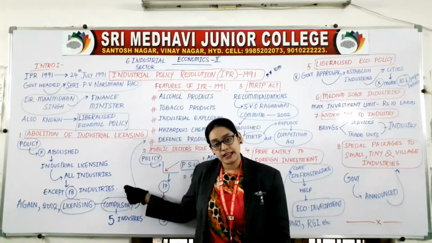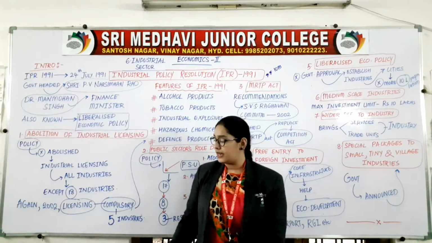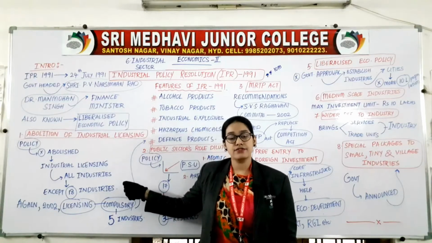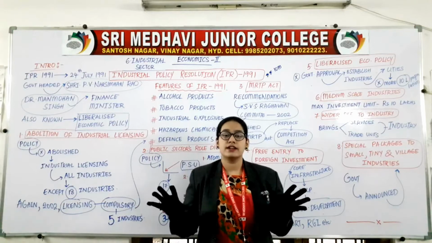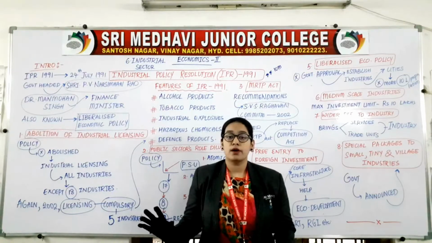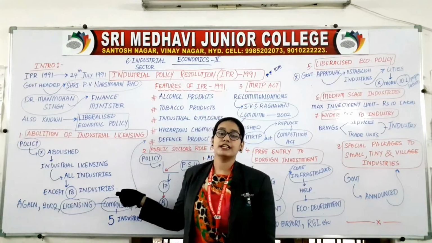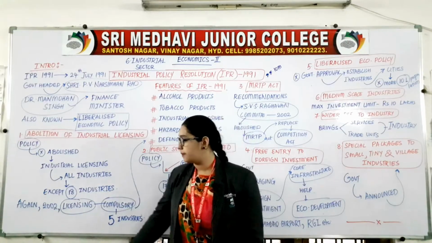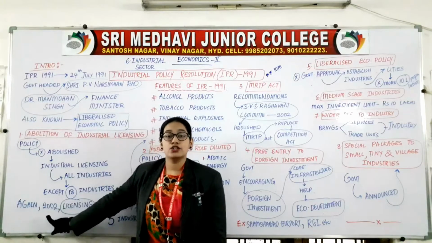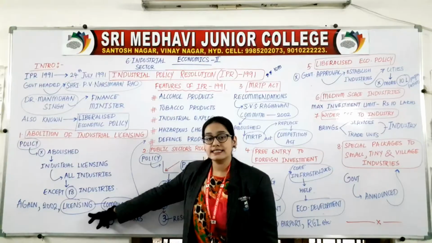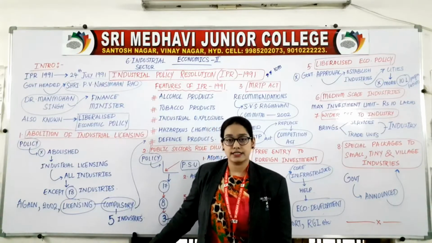That means 18 industries should have the permission from the government. 18 industries must have industrial licensing. Remaining all other industries, if they don't have industrial license also, no problem, but these 18 industries must have the industrial licensing. But what happened again in 2002? Again in 2002, the licensing was compulsory only for 5 industries.